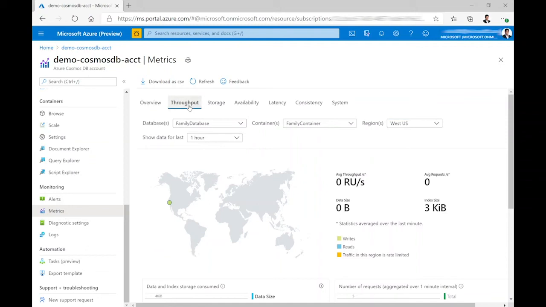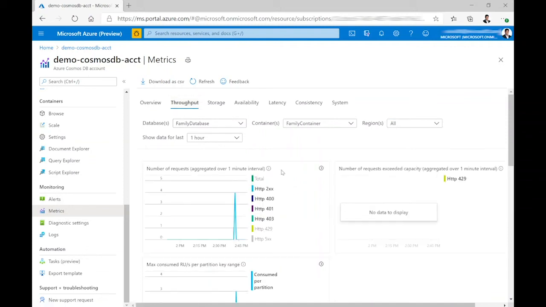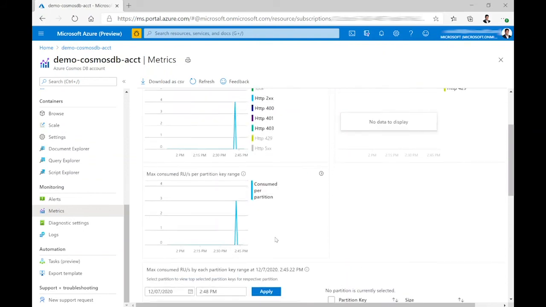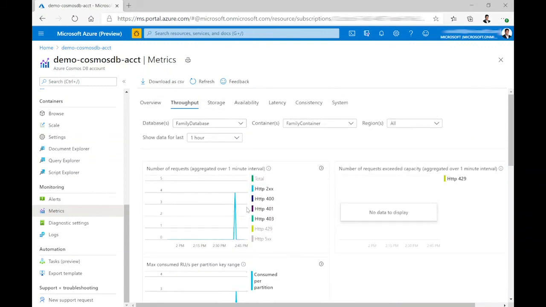Clicking on throughput will show you that number of RUs. We see here the number of requests and the number of RUs being consumed for the particular container in the region. So you can monitor any kind of KPIs from here with Cosmos DB.